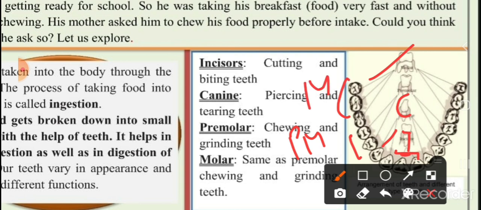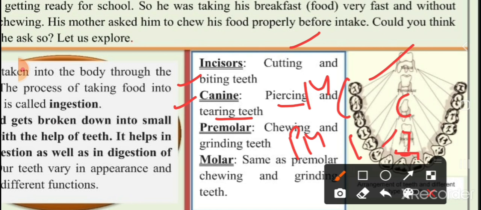Now we'll see the function. Incisors, which are on the front side of your mouth, help in cutting and biting. Yes, if you have to cut anything, you take the help of these incisors. If anything is hard, then you pierce and tear it with the help of canines.